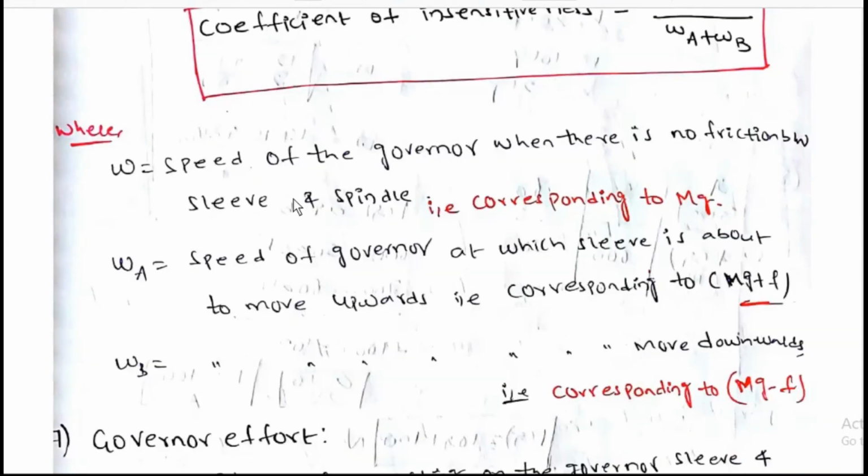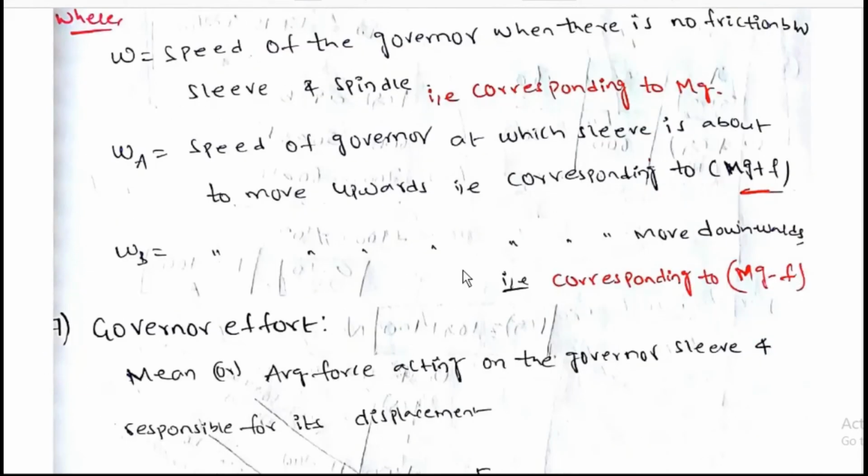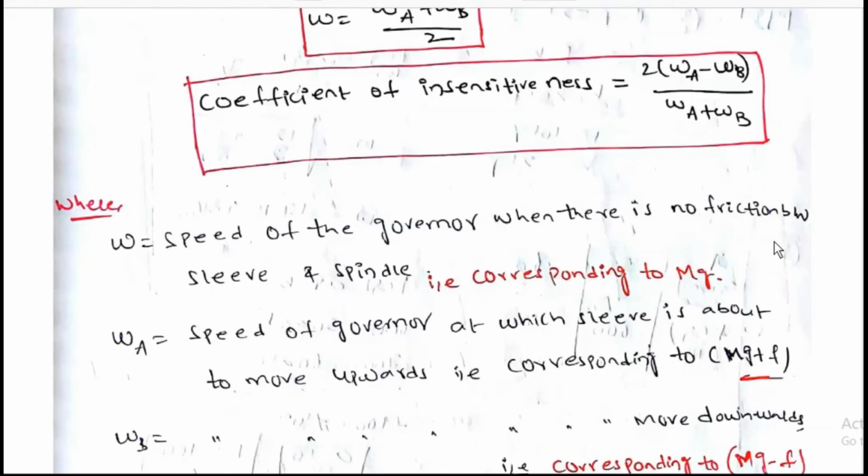omega is equal to the speed of the governor when there is no friction between sleeve and spindle, that is, corresponding to mg. Omega A is equal to the speed of the governor at which the sleeve is about to move upwards, that is, corresponding to mg plus F. Omega B is equal to the speed of the governor at which the sleeve is about to move downwards, that is, corresponding to mg minus F.